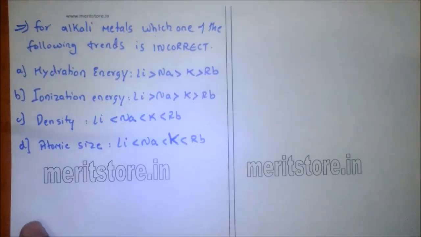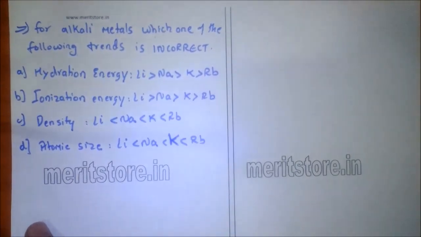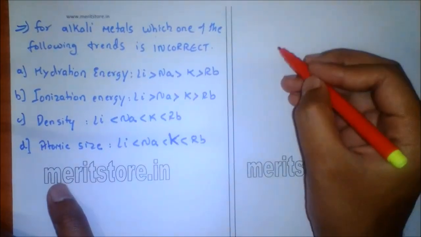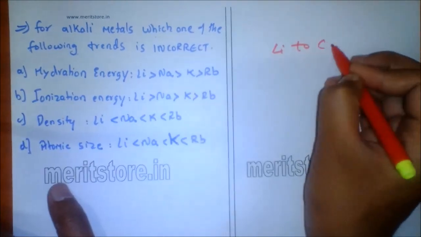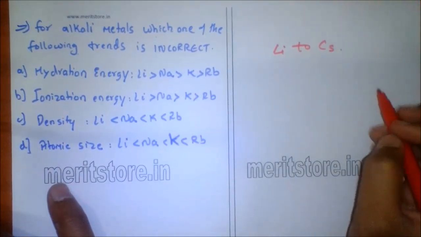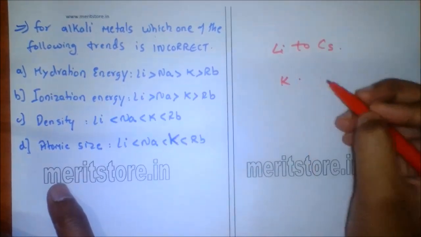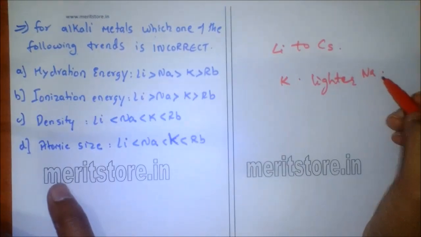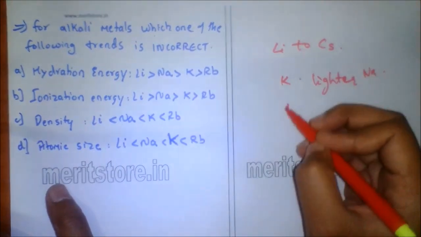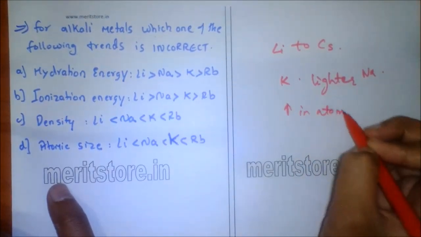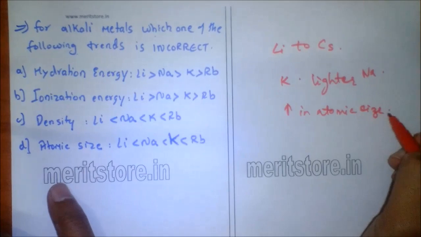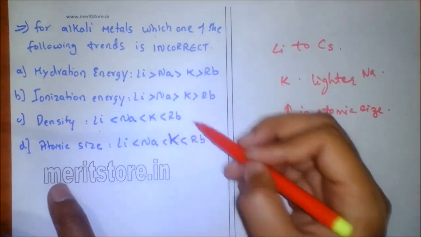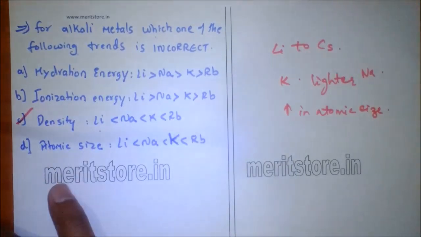For alkali metals, which of the following is incorrect? Density gradually increases on moving from lithium to cesium. Potassium is, however, lighter than sodium. The abnormal value of potassium is due to unusual increase in atomic size, that is atomic volume. So density goes from lithium to sodium, then potassium, then rubidium. Option C is the correct answer.